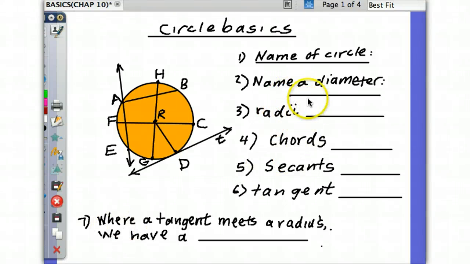Our topic would be circles. And one of the best reasons I know for studying circles is that a circle is a symbol of the endless love of God. It just never ends. Just keeps on and on and on.